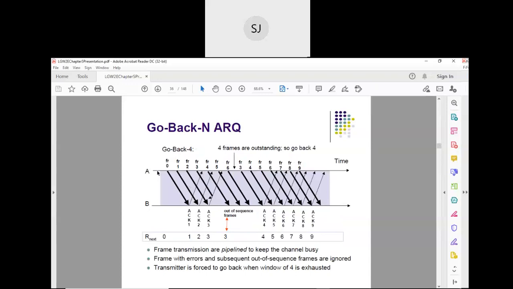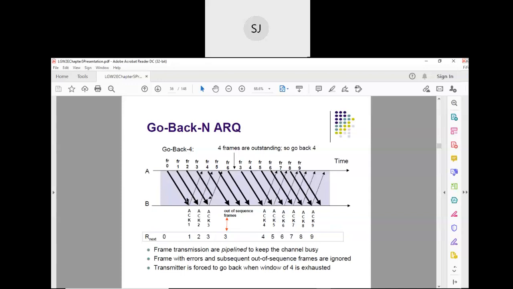Frame 0 is sent, frame 1 is sent, frame 2 is sent, frame 3 is also sent. But as you see here, frame 3 did not reach the receiver. B did not receive it because it is lost in between.